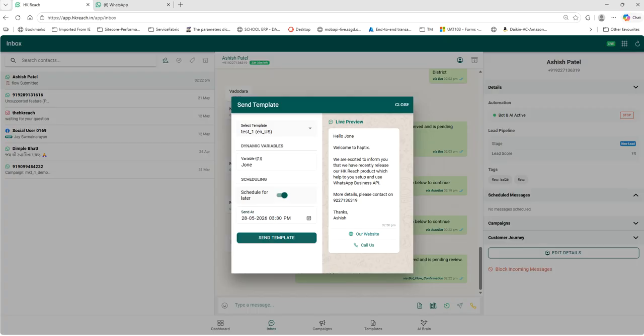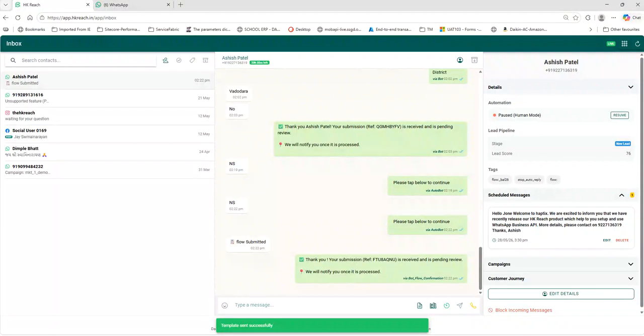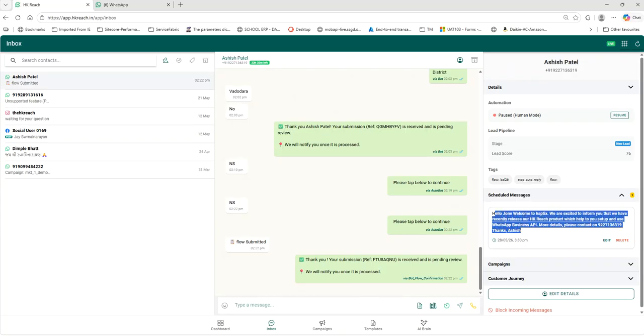So for example, as soon as I click on send, it will not be sending, but it will be scheduled here. We can see the scheduled message here. This will say that the message will be sent on this date and this time. And this is how it can be automated. Your scheduled messages: no need to remember that this is the person I need to call at such and such time. It will automatically be sent to him or her.